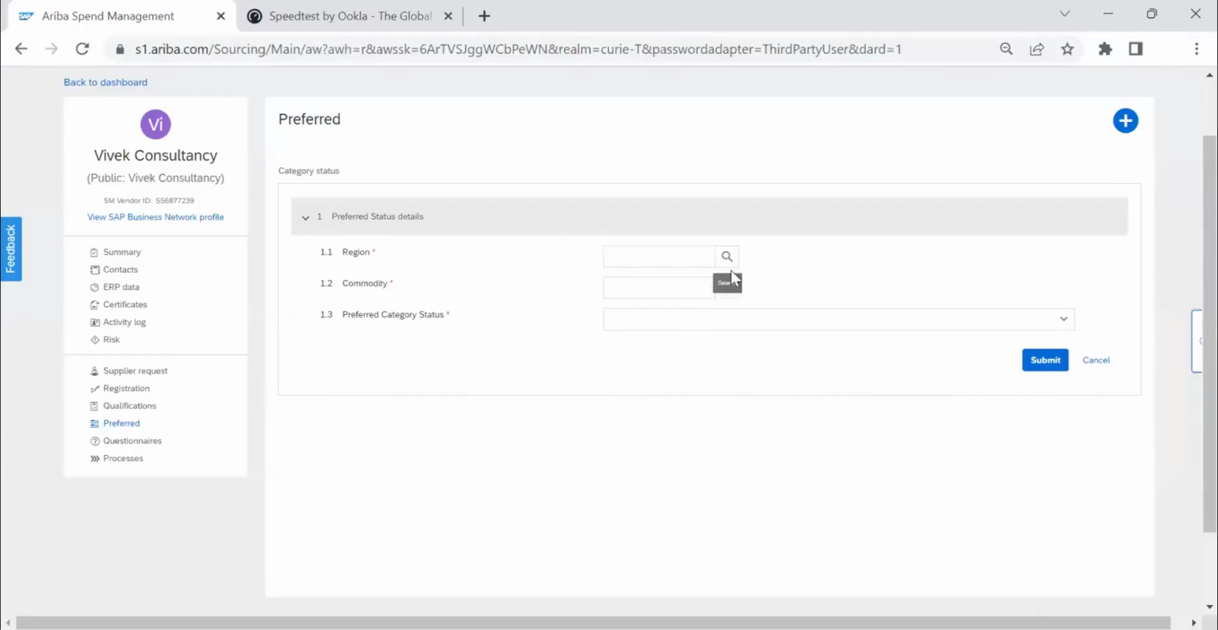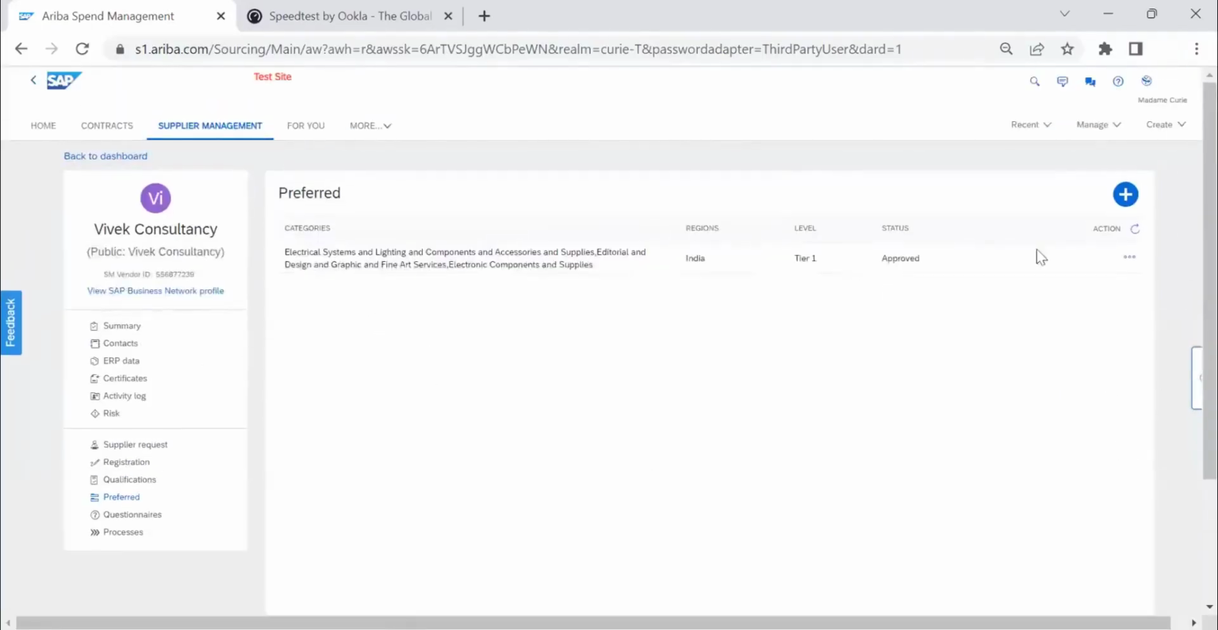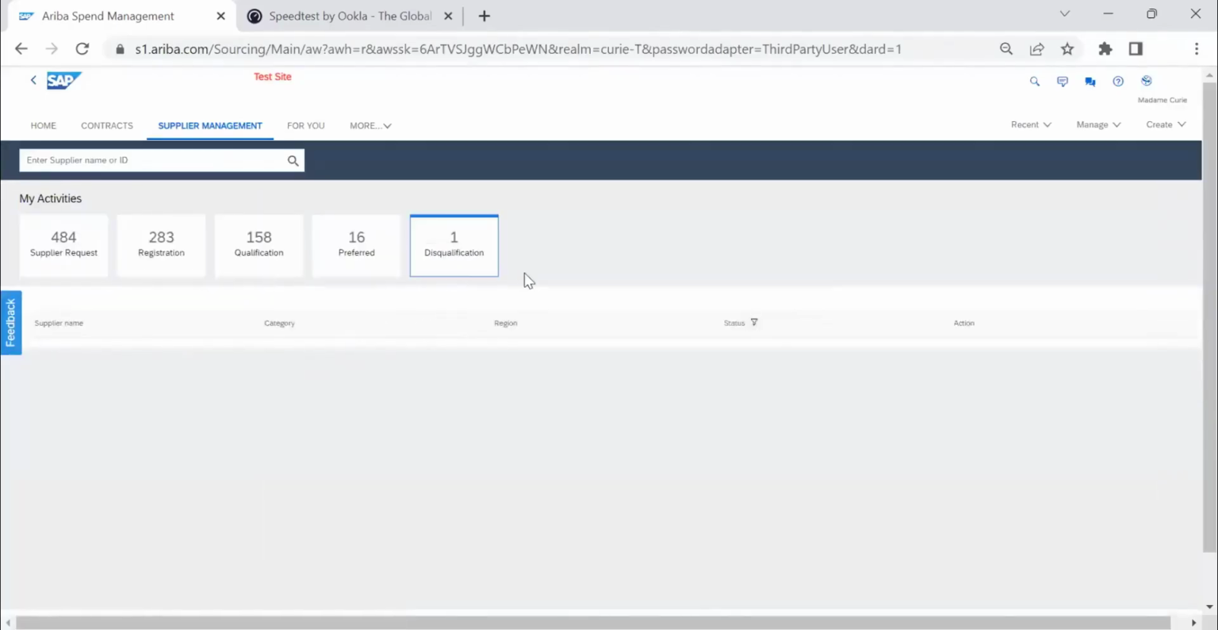Let me select a certain region. Because the process is not started through qualification, I am not able to select any region from here. Otherwise, we would be able to select this region. Since the previous process is not completed through the Ariba interface or SLP module, we will not be able to see it. So this preferred supplier qualification came directly through an update that we are going to see. Let's go back to the dashboard, and I want to show you one more, disqualification.